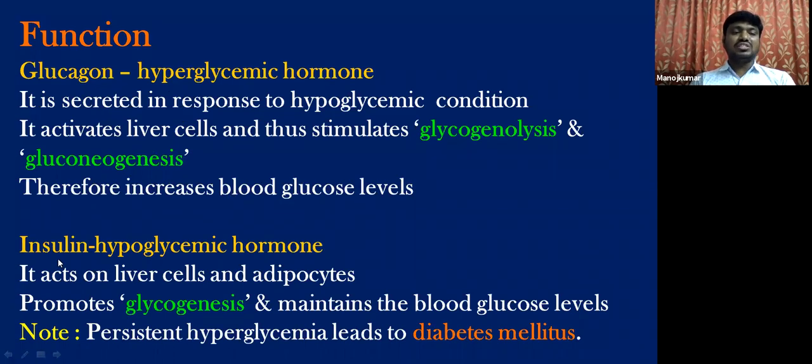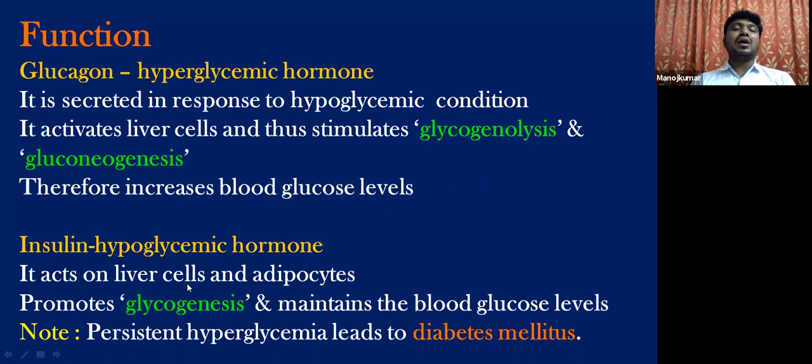Coming to insulin, which is secreted from the beta cells, this is commonly called as hypo. Hypo means below. So this insulin hormone is responsible in decreasing, especially in decreasing the glucose levels, blood glucose levels. Hence, this is called as hypoglycemic hormone.